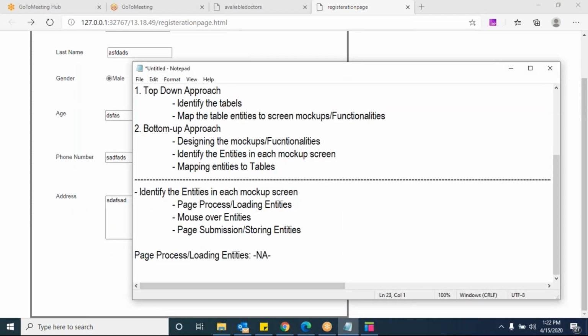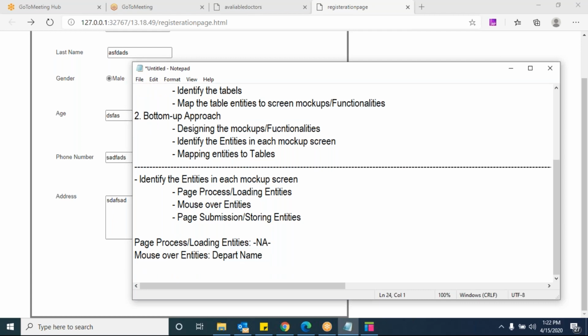Mouse over entities? Yes, the department drop down. Correct, mouse over entities are there. That is department name. Department name is a mouse over entity, right? And next, any other mouse over entities here?